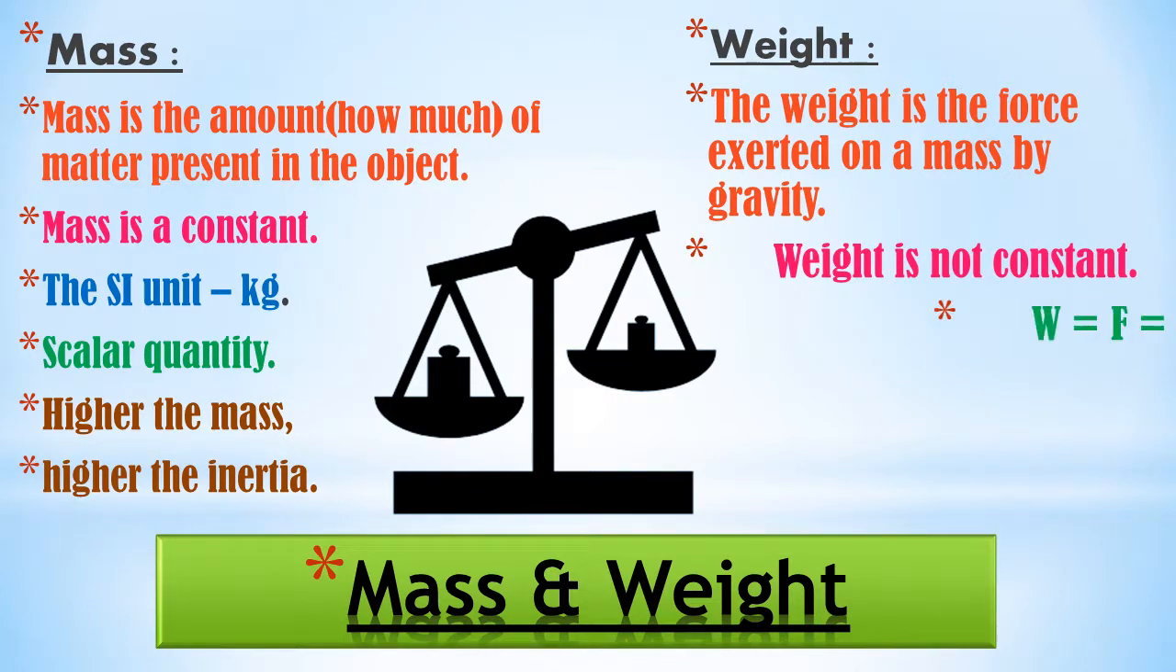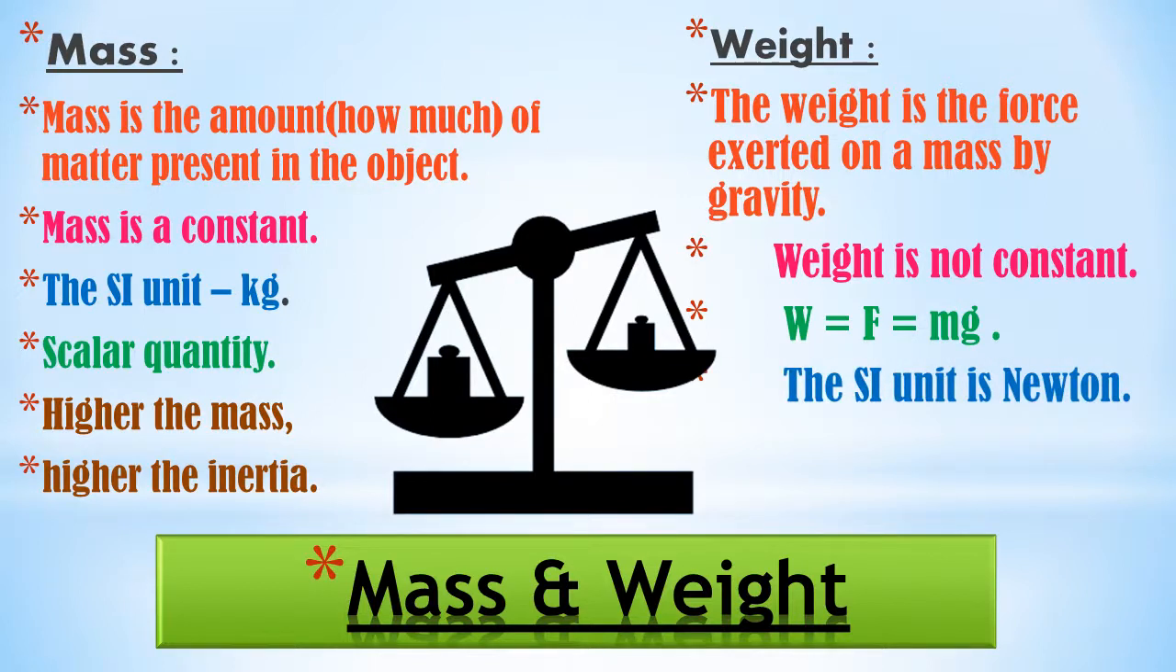Why? Because here the formula for weight is equal to force only. The formula for weight will be mass into acceleration due to gravity. The g value we know is acceleration due to gravity. And as the value of g is not the same everywhere, the weight of an object changes from place to place, though its mass is constant everywhere. The unit of weight is the same as that of force, so the unit of weight is nothing but Newton. And weight is a vector quantity, that means it has magnitude as well as direction.